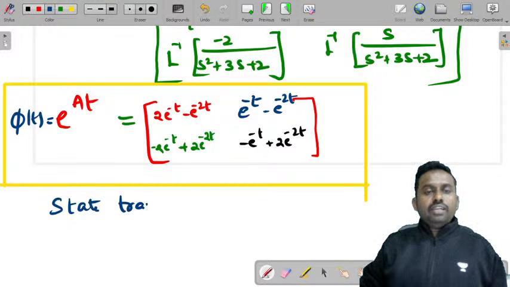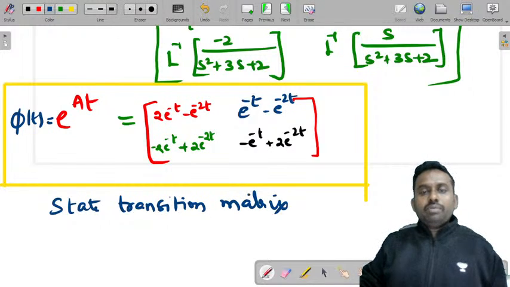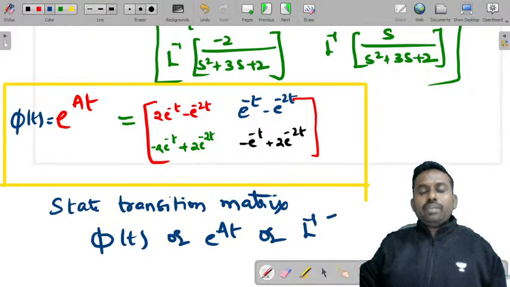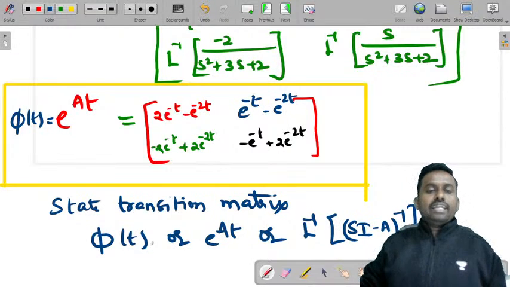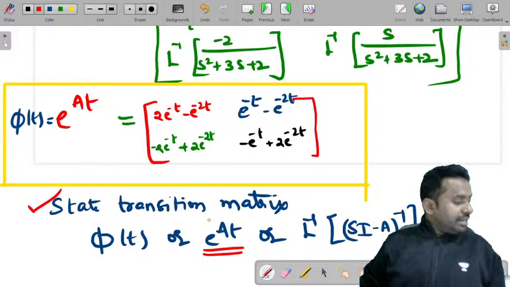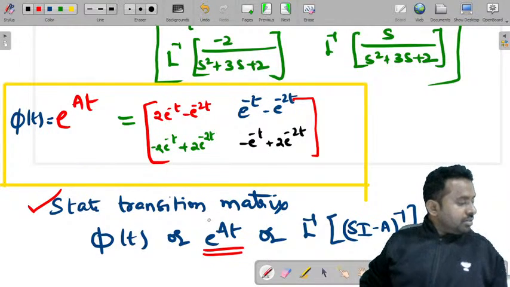Sometimes he will not give you directly the state transition matrix. Remember, if he is giving you phi of t or e power At or Laplace inverse of (sI minus A) inverse, you can directly say that it is a problem on state transition matrix. Even though you are asked e power At, it is state transition matrix, or phi of t, it is state transition matrix. So this is one question. Let's see one more question.